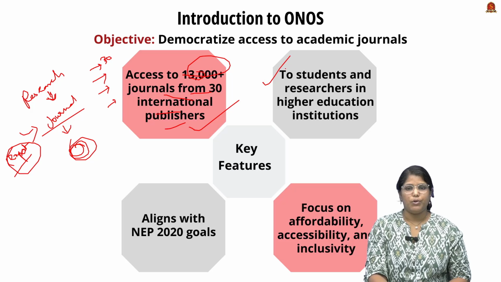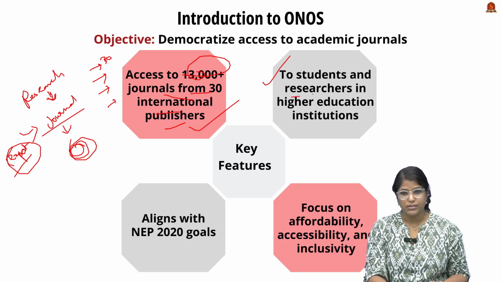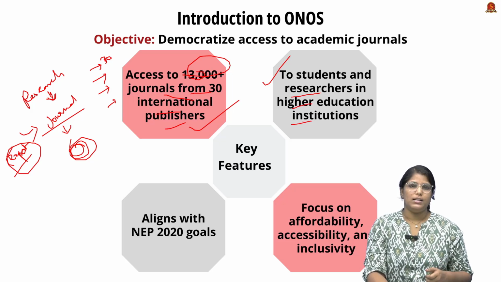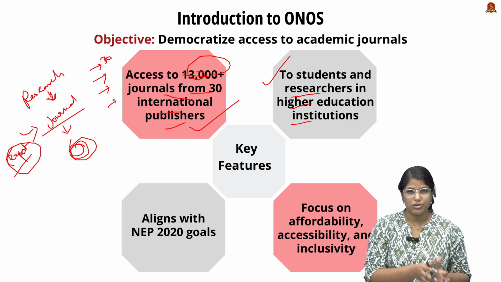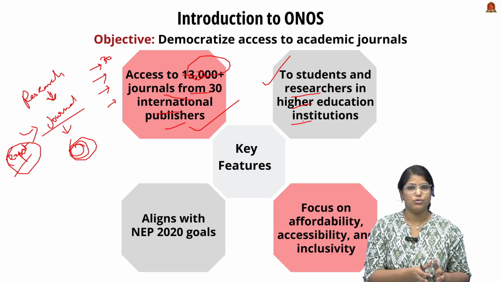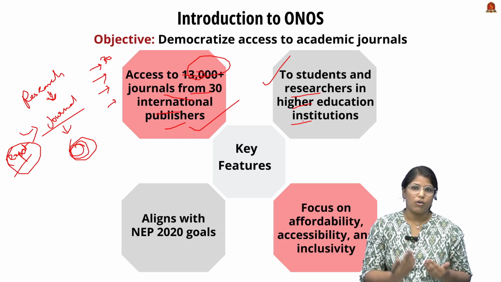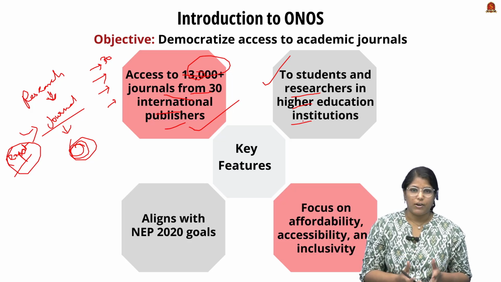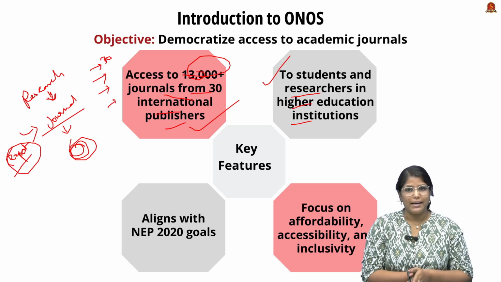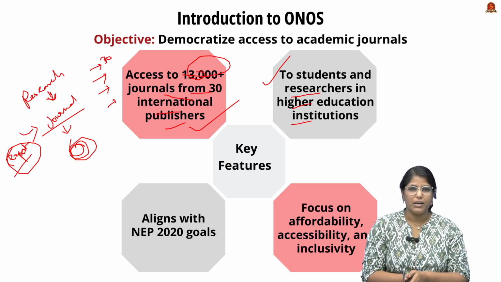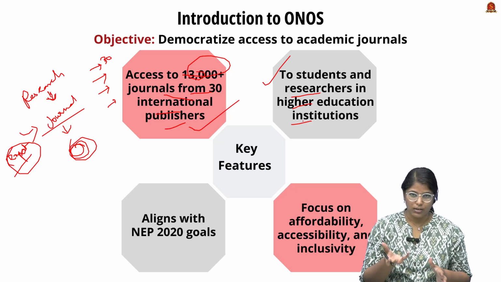Now the second important feature is that it helps the students and researchers in higher education institutions. If you ask how, see, the academic journal, the very purpose of it is to provide the knowledge of what the seniors have found. So these journals will act as a guide to future research and development, and finally give the holistic fruit of science to the public.